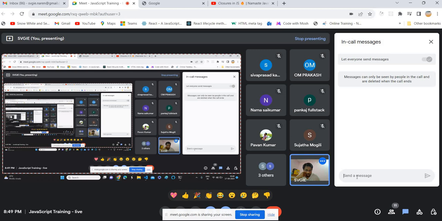Just draw call stack, execution context, memory allocation phase, execution phase on paper, and tell me what will happen for this.